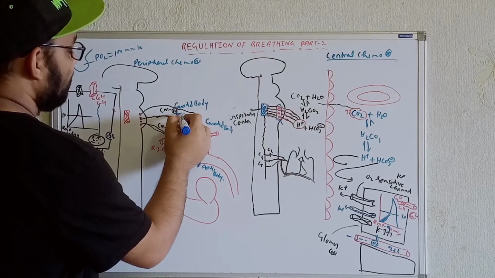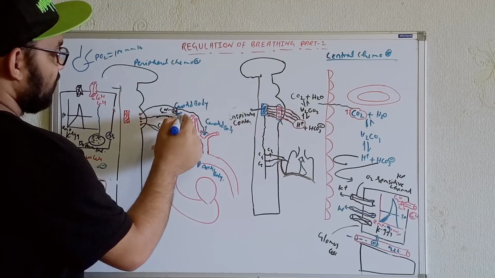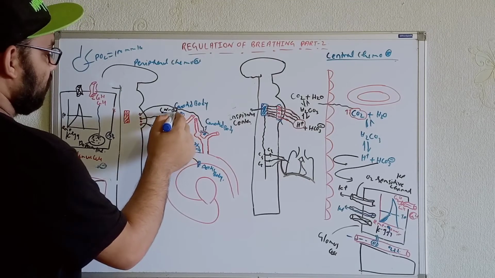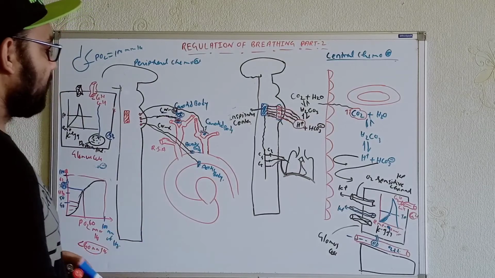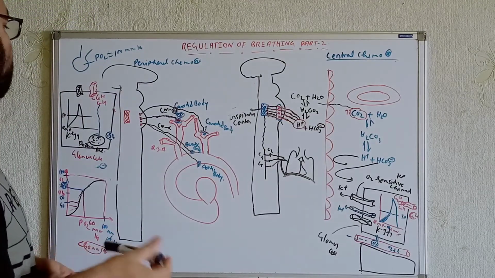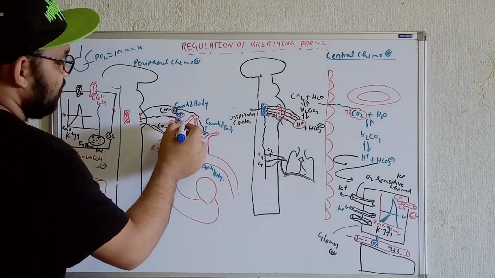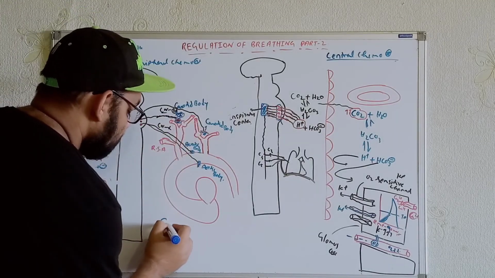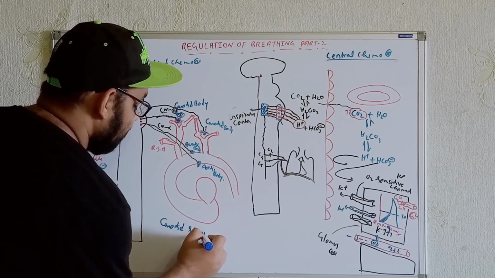Now dopamine has receptors within the glossopharyngeal nerve. From here the signal will be sent to the central chemoreceptors. Now let me tell one small thing over here: the carotid sinus is a totally different thing, and the carotid body is a totally different thing.